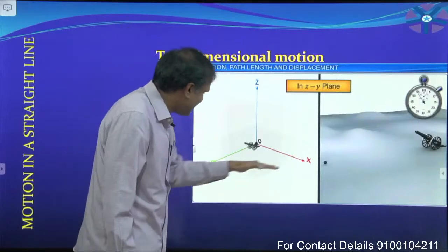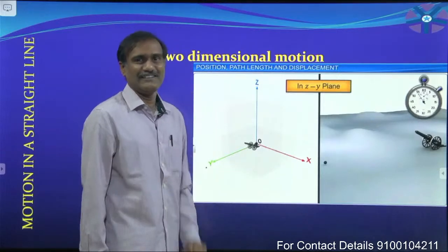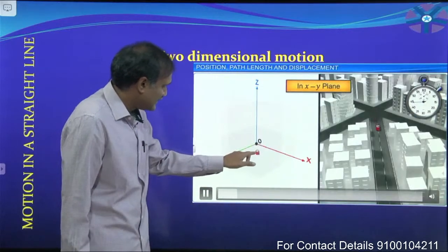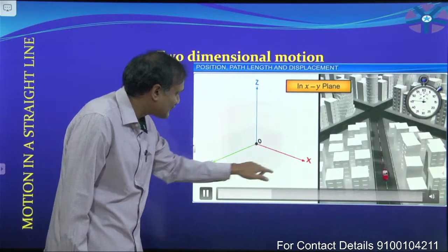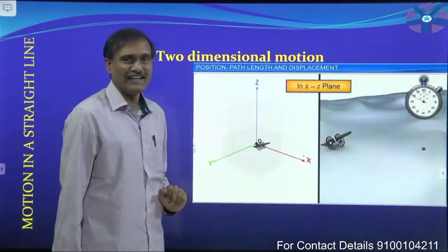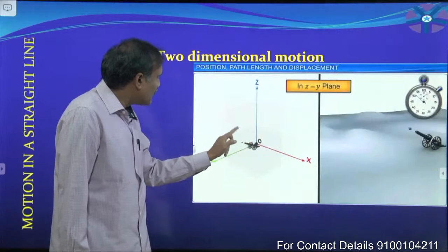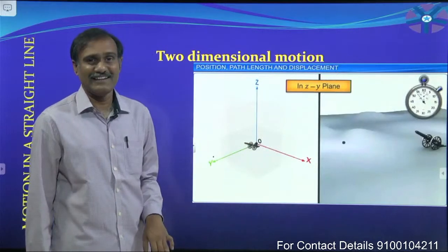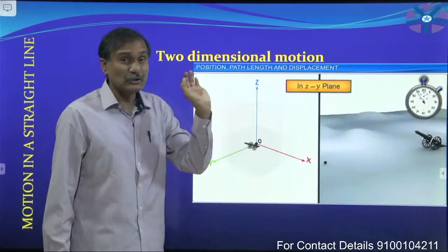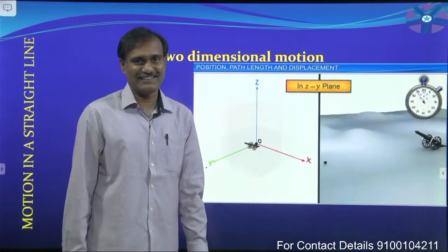Two-dimensional motion. It is in the xy plane in this video. Again you will observe that. Here the car is moving in the xy plane. The bomb is in the xz plane. This bomb is also in the xz plane. That is, here the objects are having two-dimensional motion.